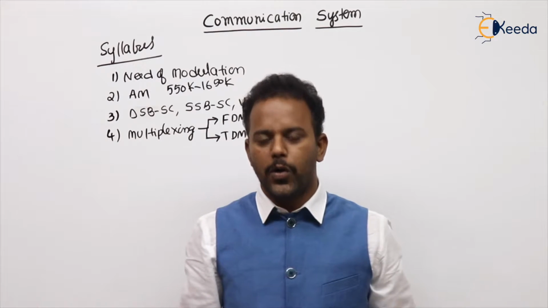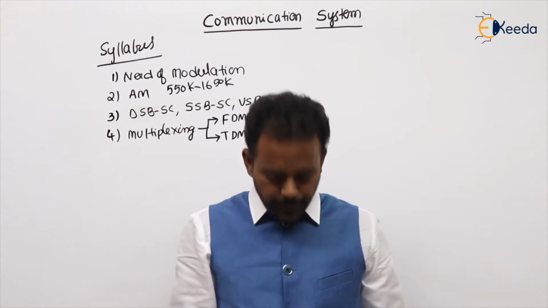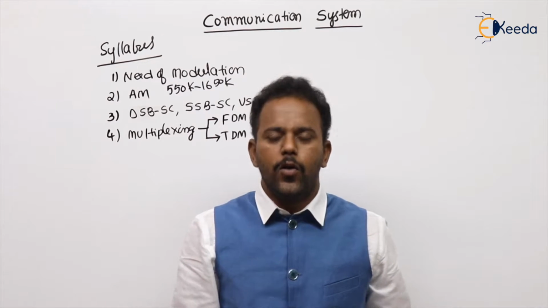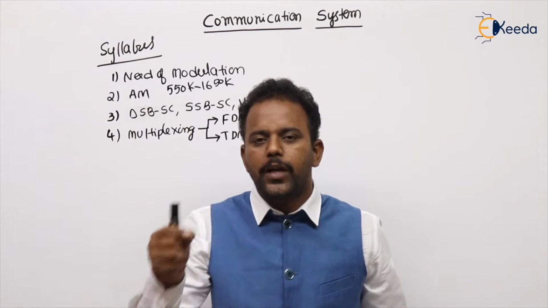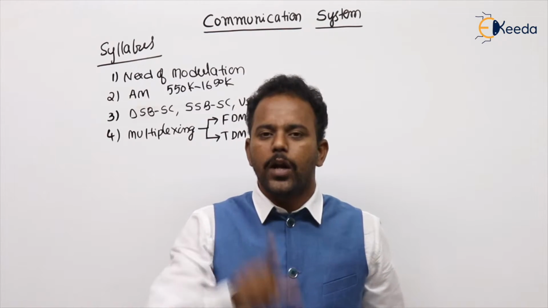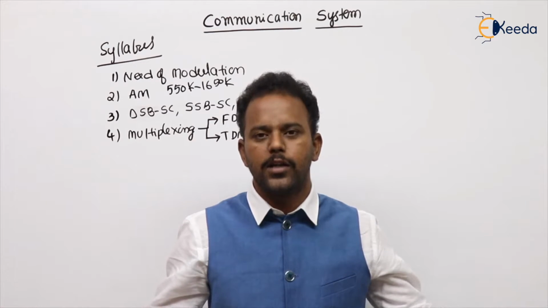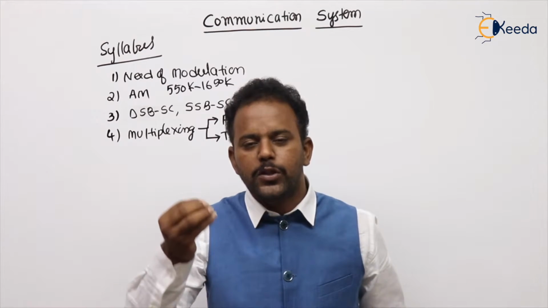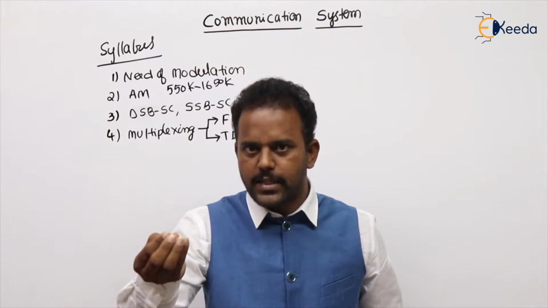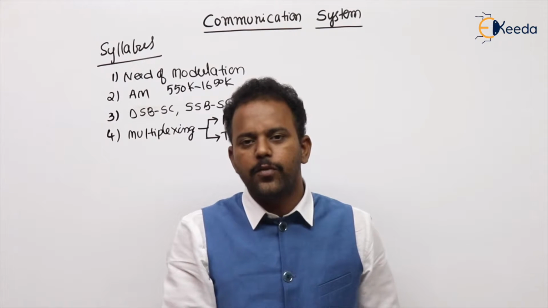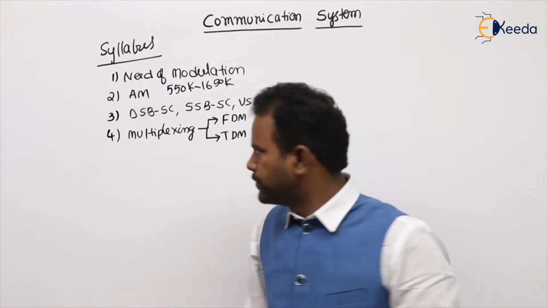I will tell you a simple example. Take your TV at home. From dish to TV, how many cables are there? Only one cable. But how many channels are possible? Hundreds of channels. So transmission of many signals through a single channel or a single cable is called multiplexing.